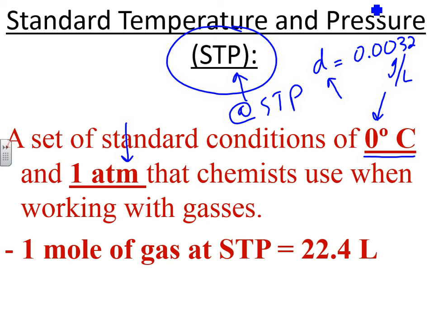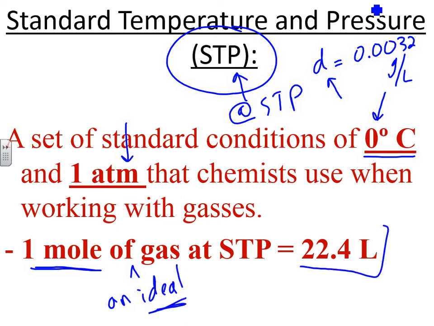Another very interesting fact is that 1 mole of a gas, it turns out of any gas, so we should say 1 mole of an ideal gas that we've been talking about, actually takes up 22.4 liters, which is quite a bit. It's actually quite a big balloon if you were to blow up a balloon this big. This holds as long as we are at STP; if the conditions change, then this volume actually changes. Now we'll talk about how to determine these numbers. We'll show you much more with these conditions as we keep studying gases.